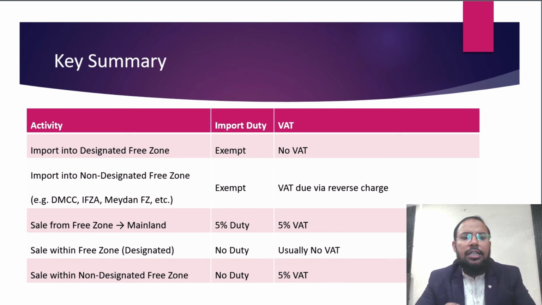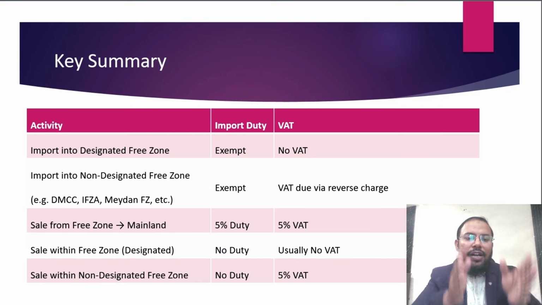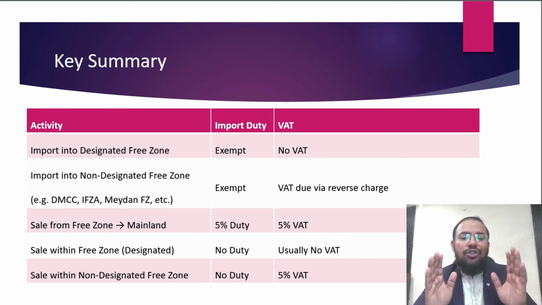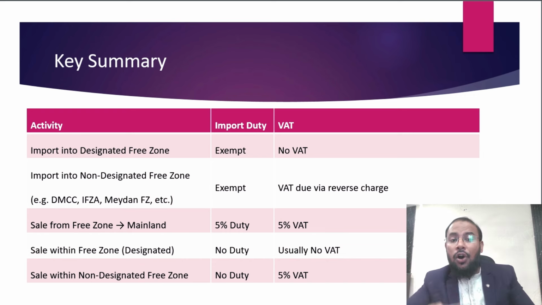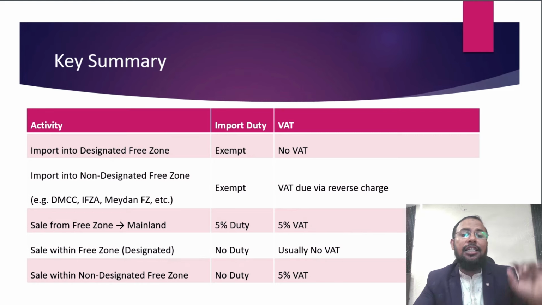Thereafter, we are going to discuss some very key factors. What are the key factors? Here we will segregate import duty and VAT. First of all, we will discuss the activity. As we discussed, free zones are divided into designated free zones and non-designated free zones. As I discussed, import duty in both cases is exempted, but VAT will be applicable on non-designated free zones. What is a non-designated free zone? For your understanding, an example is DMCC and Meydan free zone. These are non-designated free zones. Before opening your free zone entity, you must know the status of the free zone.